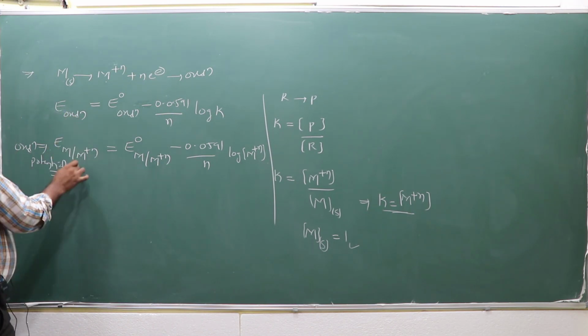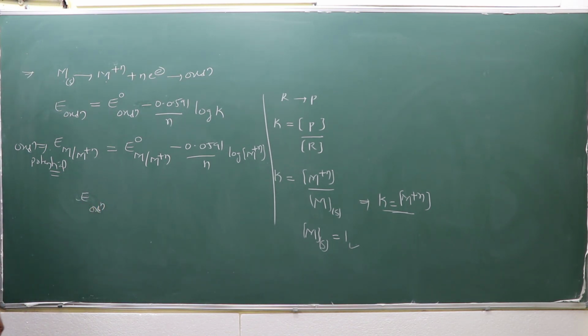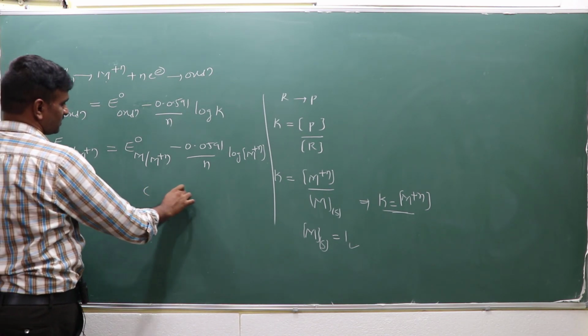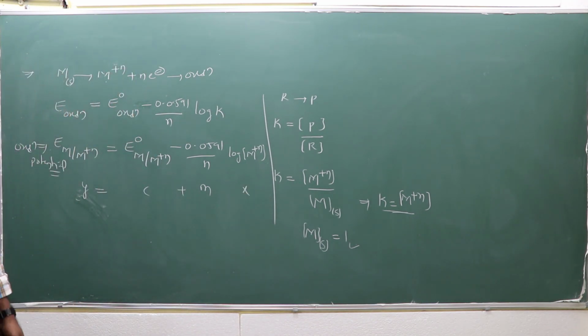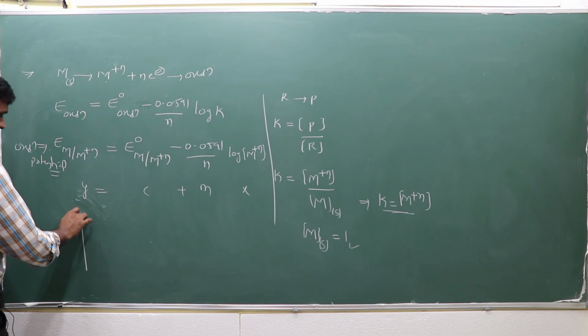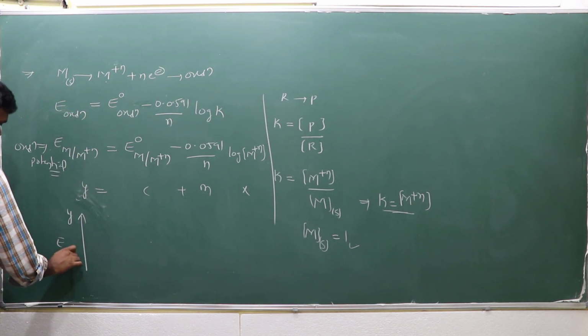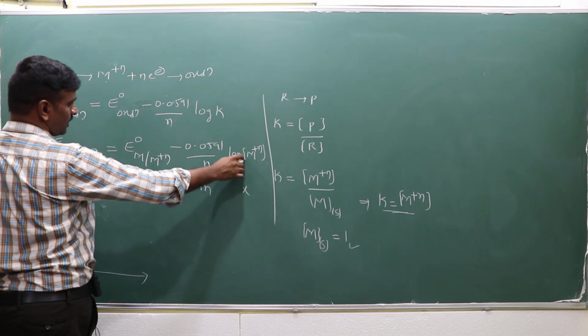So now for this oxidation potential, when you plot, you can draw the plot of the form Y is equal to C plus mx. On the Y axis is the oxidation potential, and on the x-axis is log M plus n.